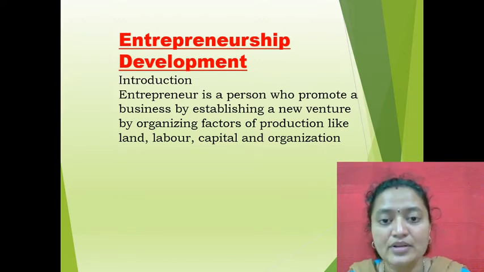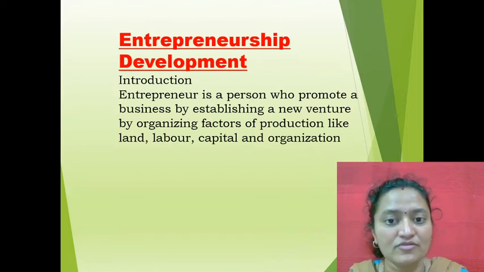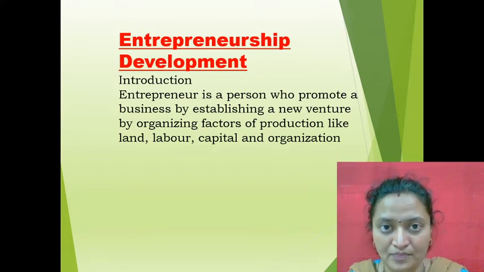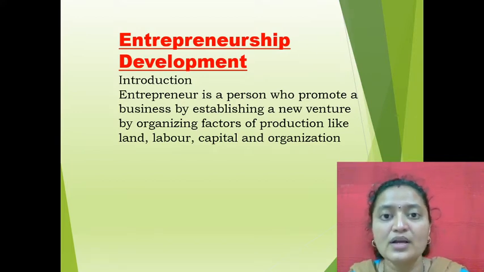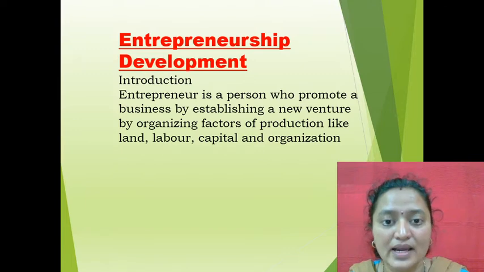See, the entrepreneur has to make arrangement of, first of all, the basic important thing is what? Finance. As you are already aware that finance is the lifeblood of the organization. Without finance, an industry cannot run. Suppose if you don't make proper arrangement of capital or finance, it will be very difficult to set up the industry. So first main important thing is what? You have to make proper arrangement of finance.